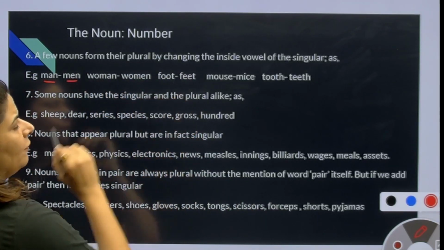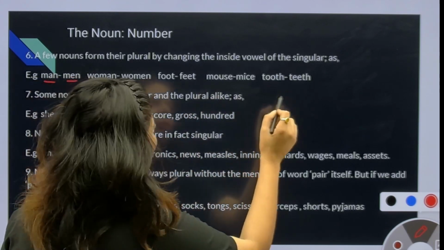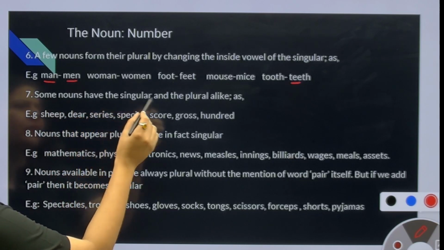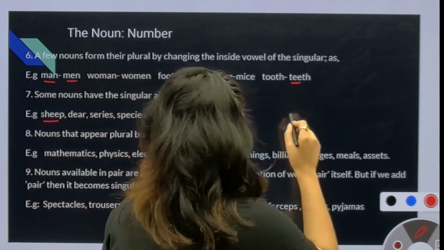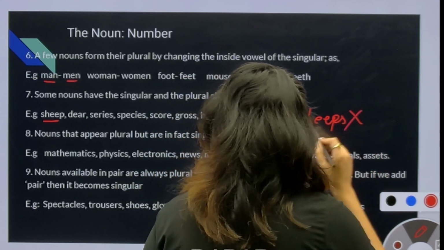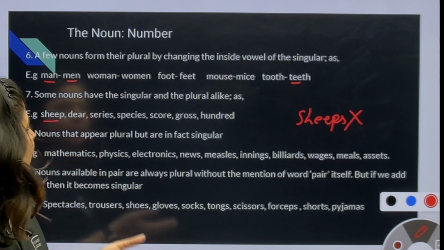Foot, feet. Mouse, mice. Tooth, teeth. Some nouns have the singular and plural alike, like sheep. Sheep will not be sheeps. This will be wrong. So singular is sheep and plural is also sheep.